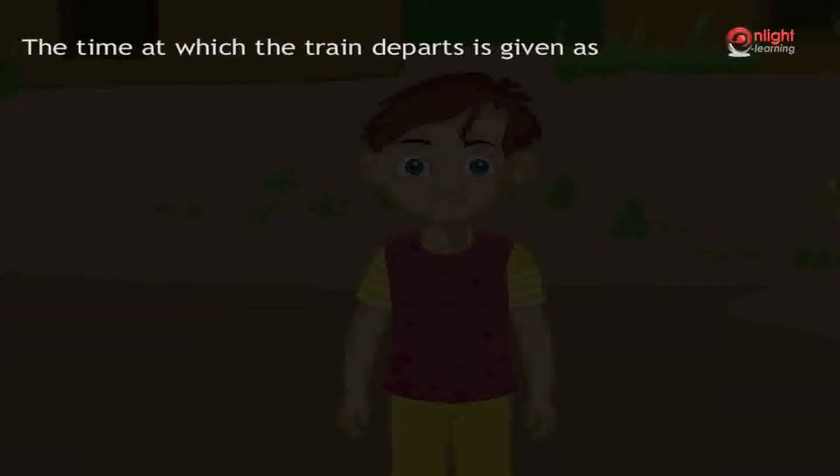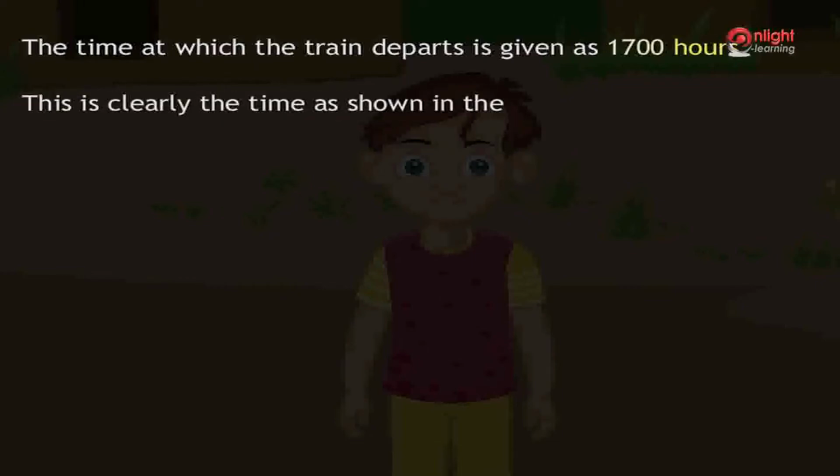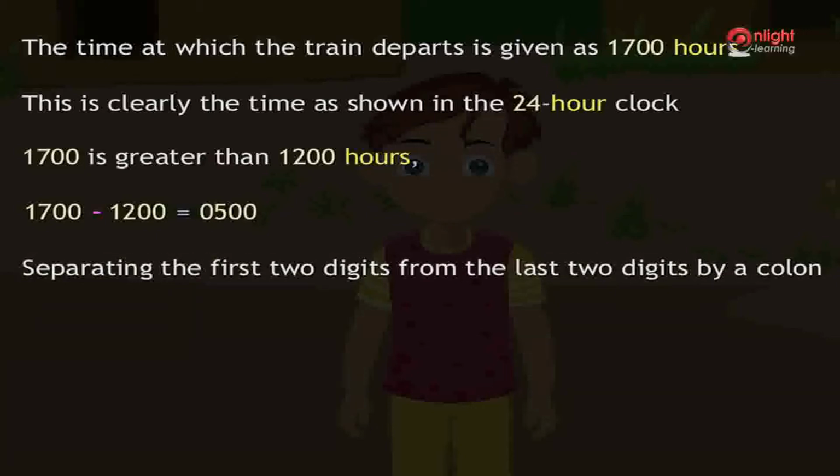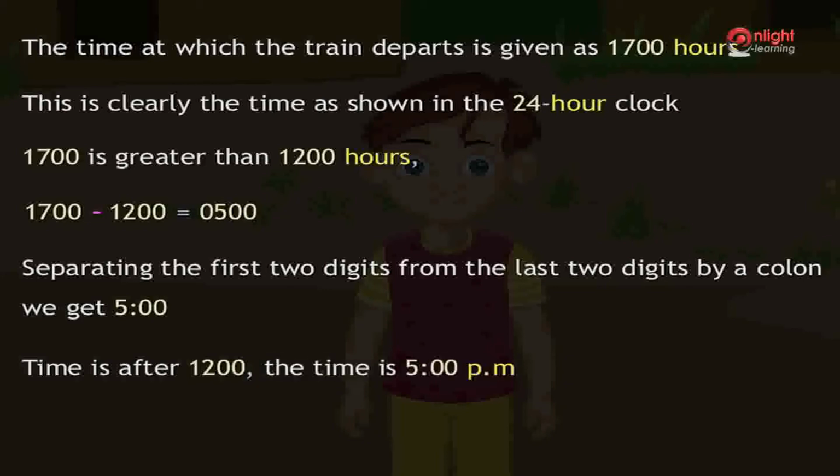The time at which the train departs is given as 1700 hours. This is clearly the time as shown in the 24-hour clock. Since 1700 is greater than 1200 hours, we subtract 1200 from 1700. Hence, we get 0500. Now separating the first 2 digits from the last 2 digits by a colon, we get 5:00. Since time is after 1200, the time is 5 p.m. Hence, time at which train departs is 5 p.m.